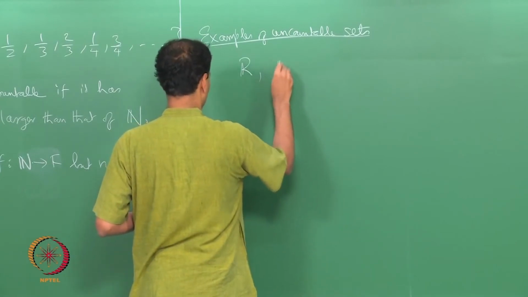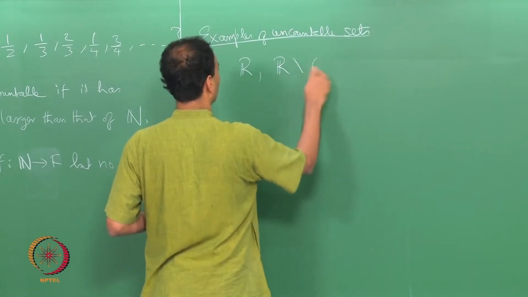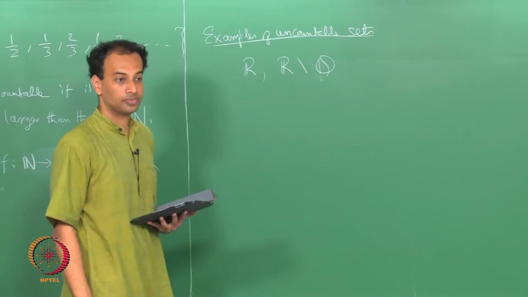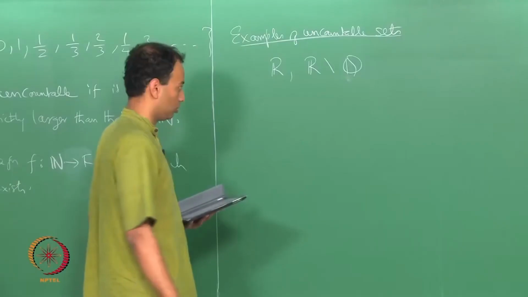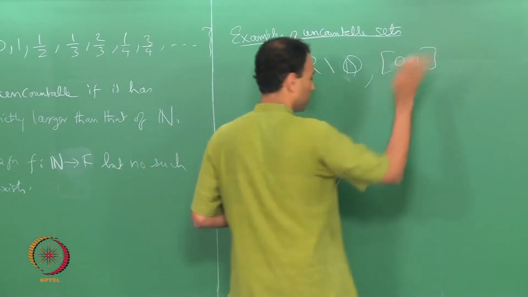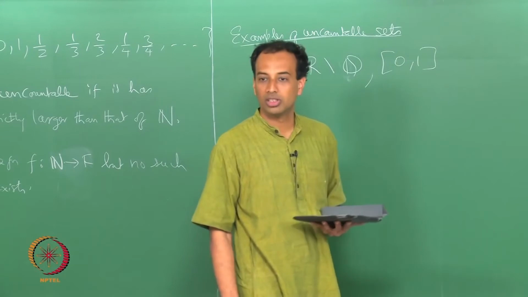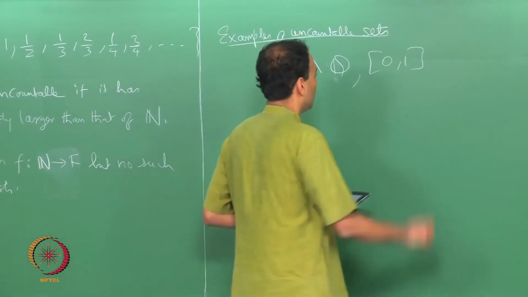So is the set of all irrational numbers, R minus Q. Any interval like (a, b) is uncountable; (0, 1) is an uncountably infinite set.